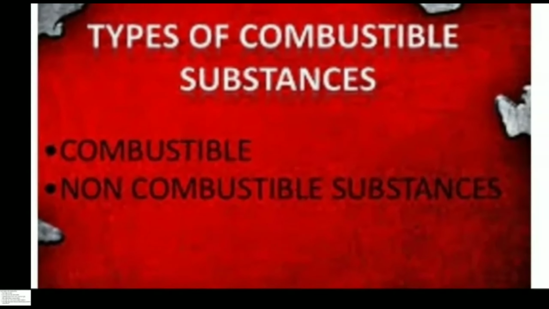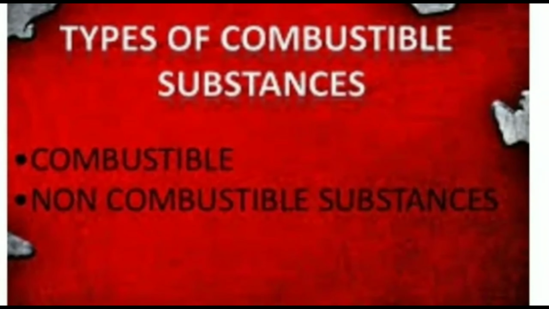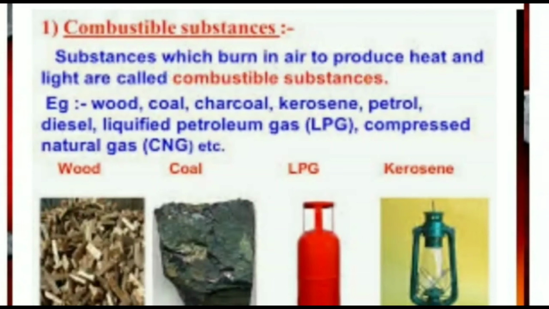Take a piece of paper, apply a lighted matchstick to this piece of paper. You will find that the piece of paper starts burning. Whereas, if you take a stone and apply the same matchstick, then you will find that this stone does not undergo combustion. Therefore, we can say that there are two types of substances. One combustible and the other non-combustible.